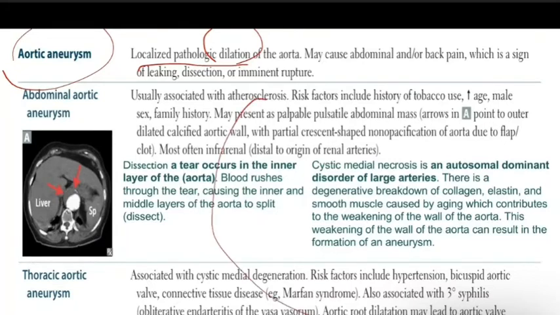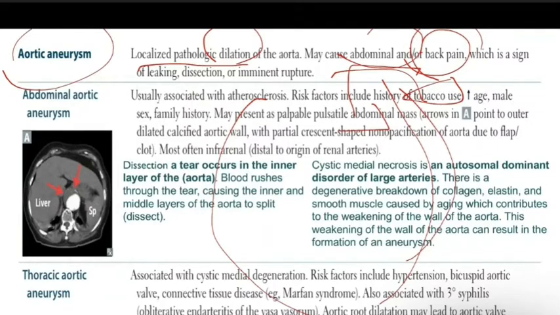This dilated aorta could rupture soon, or aortic dissection happens.